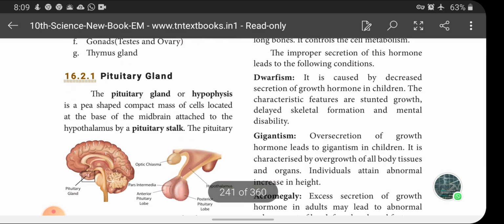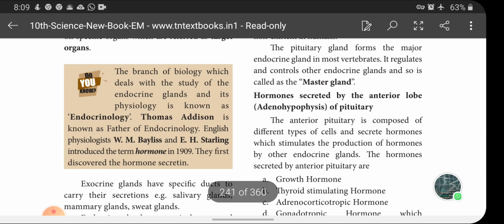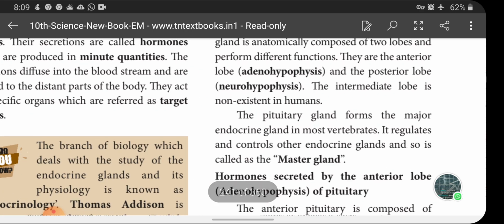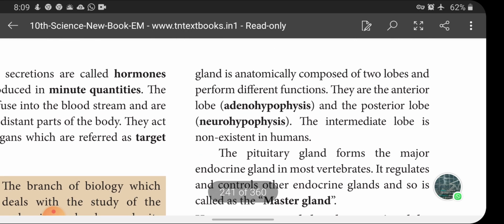The pituitary gland is anatomically composed of two lobes and performs different functions. The two lobes into which the pituitary gland is divided anatomically are the anterior lobe, that is adenohypophysis, and the posterior lobe, called neurohypophysis.